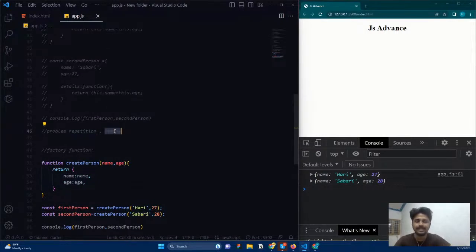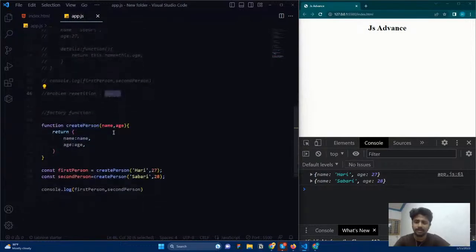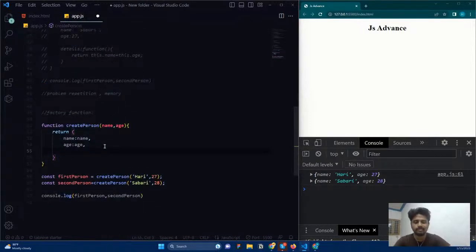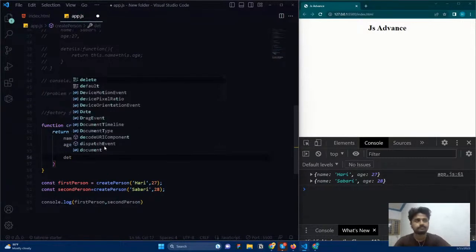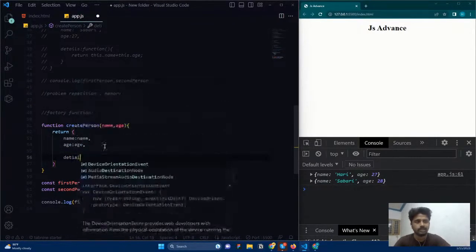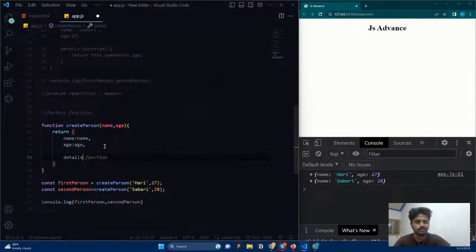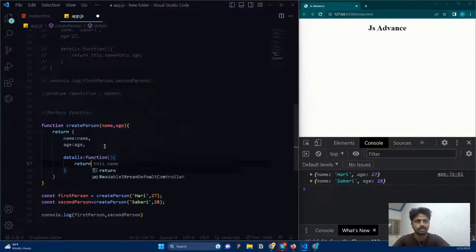And what is the second problem we are having? The second problem is the memory. Here the memory is not solved. For example, say we create a function named detail, and this is going to be another function. That function is going to return this.name of the person plus this.age of the person.